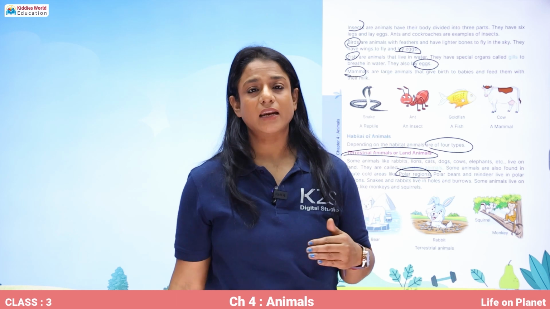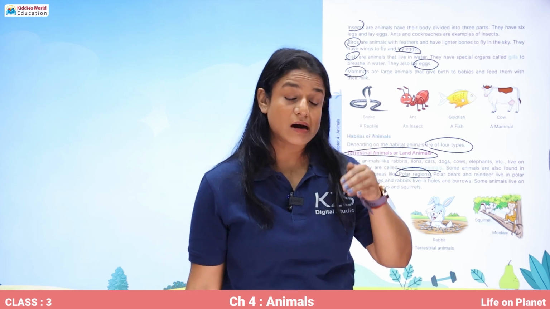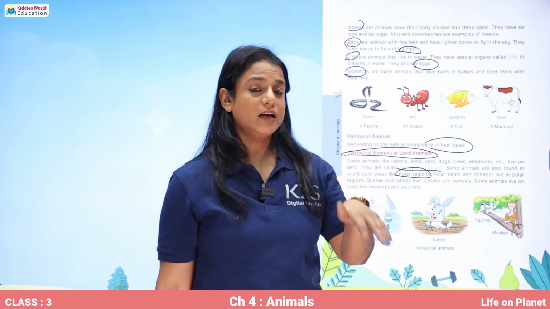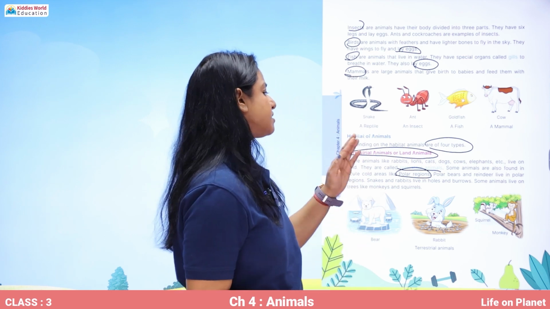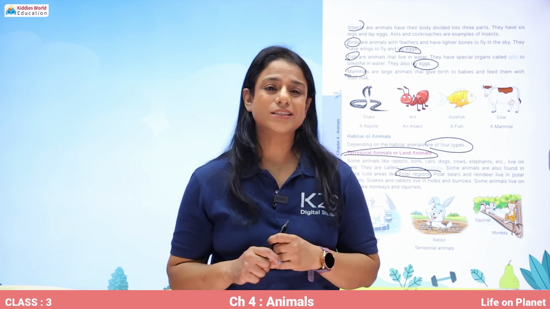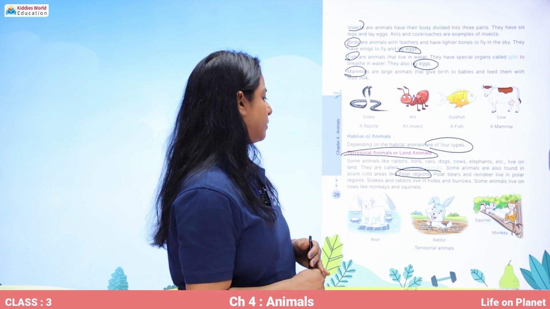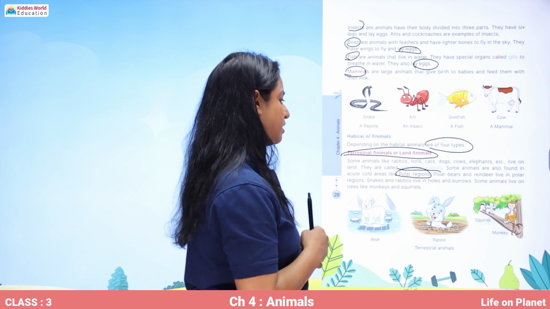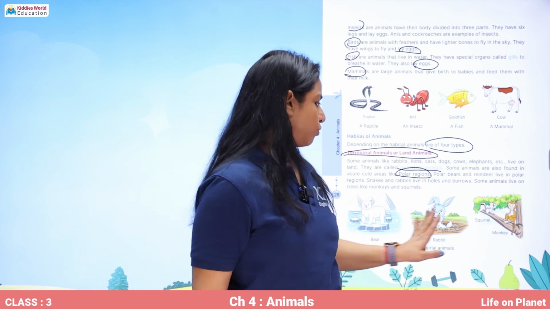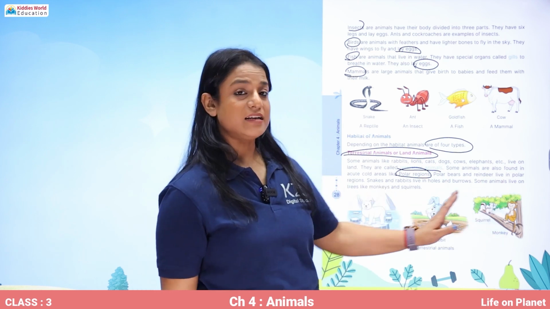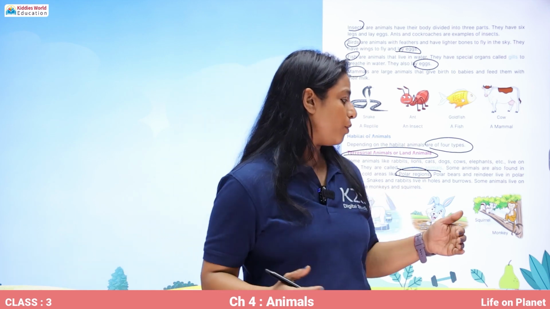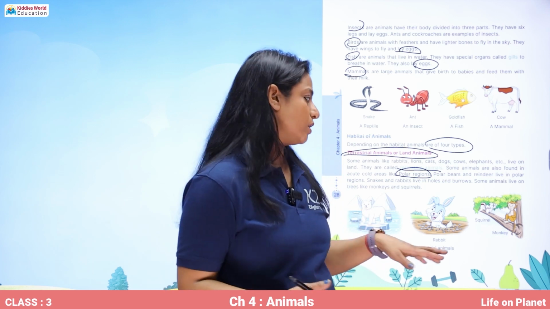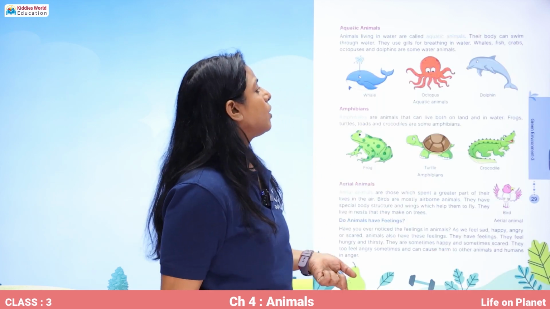Then some of the land animals live under the ground. They dig a hole, a burrow, and then they live underground. For example, snakes and rabbits live in holes and burrows. And some animals live on trees, like monkeys, squirrels, etc. So these are the land terrestrial animals living on different landforms, whether it is cold, under the ground or on a tree. Then come the aquatic animals.